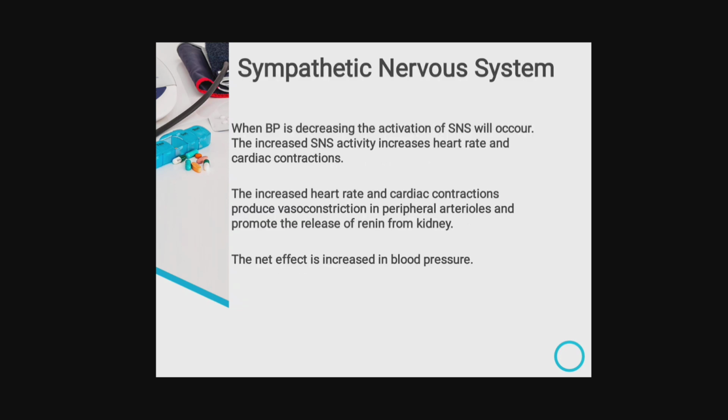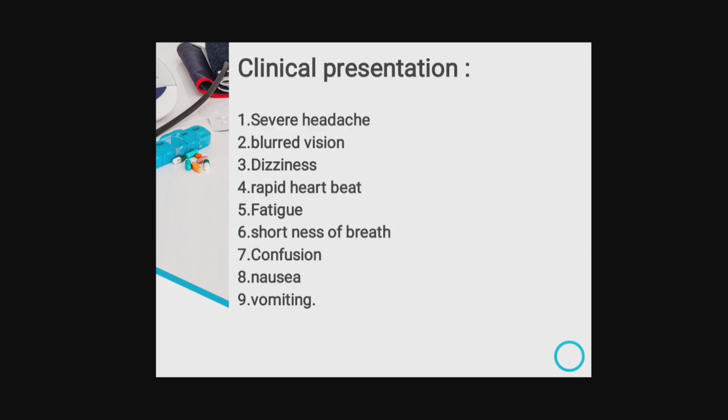Then the sympathetic nervous system. When BP is decreasing, activation of the sympathetic nervous system occurs, which increases sympathetic nervous system activity that results in an increased heart rate, and the net result is an increase in blood pressure. Then what are the clinical presentations of high blood pressure? First severe headache, second blurred vision, third dizziness, fourth rapid heartbeat, fifth fatigue, sixth shortness of breath, seventh confusion, eighth nausea, ninth vomiting.